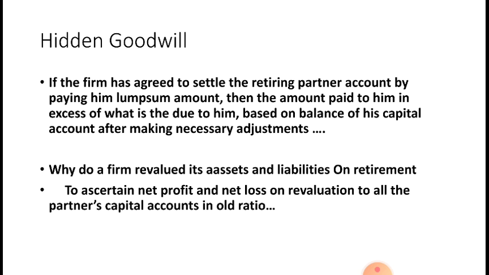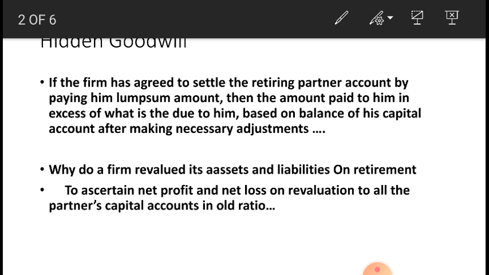Now, next one, very important, mostly asked for the exam, that is hidden goodwill. What do you mean by hidden goodwill? Okay, so what is hidden goodwill? If the firm has agreed to settle the retiring partner account by paying him a lump sum amount, then the amount paid to him in excess of what is due to him based on the balance of his capital account after making necessary adjustment. Okay, now this will look a little complicated, but I will give one simple example.